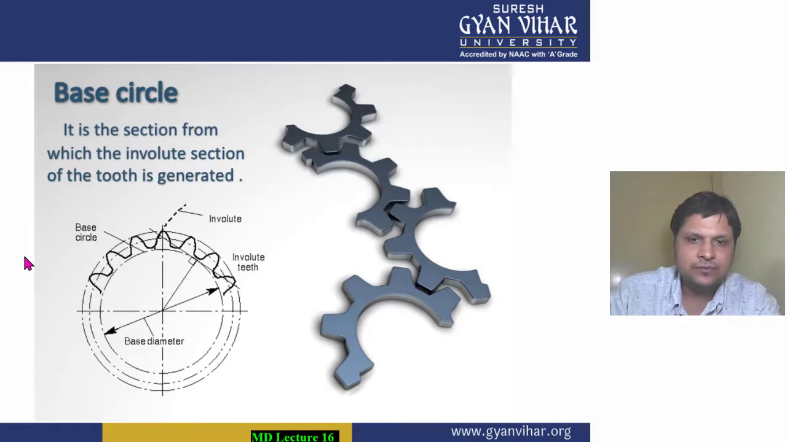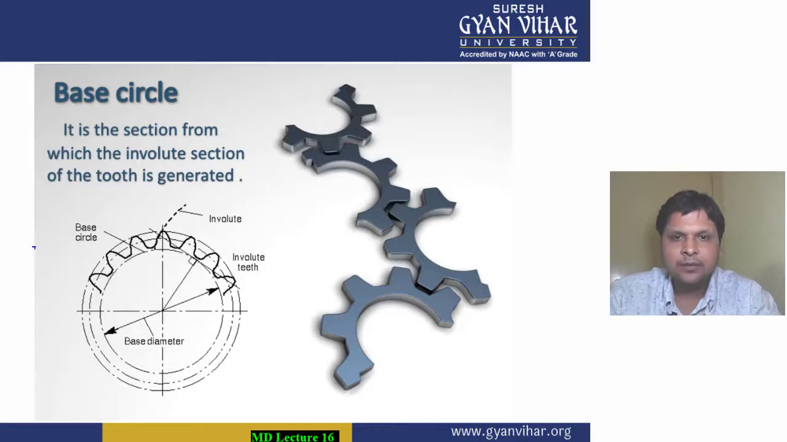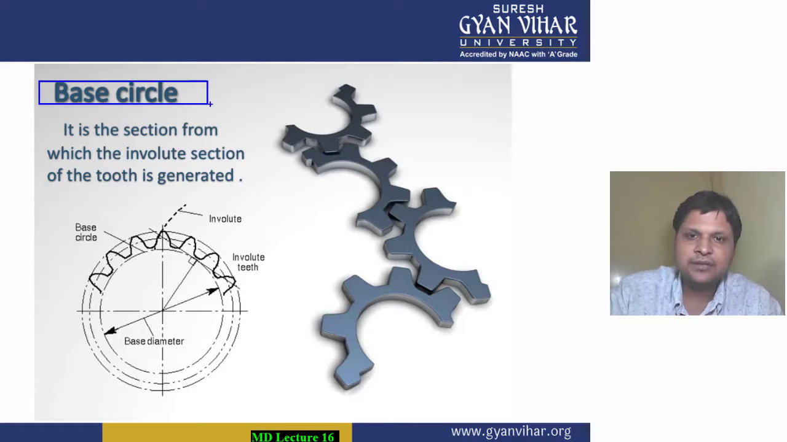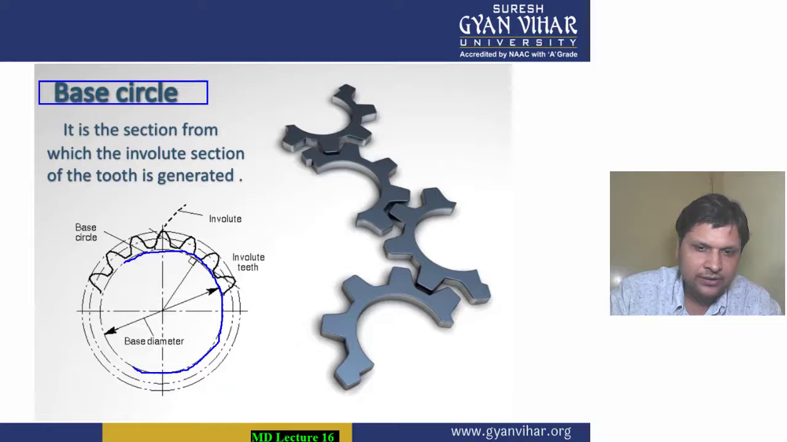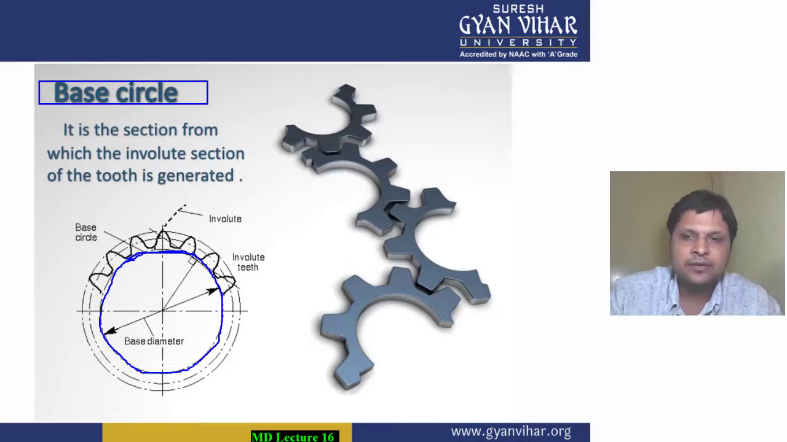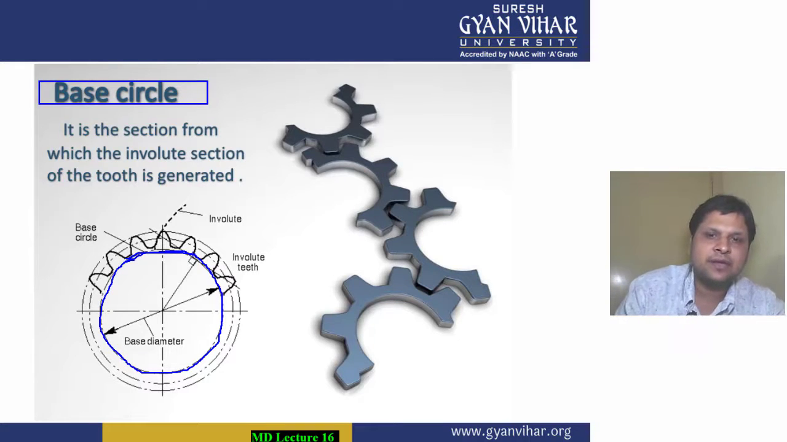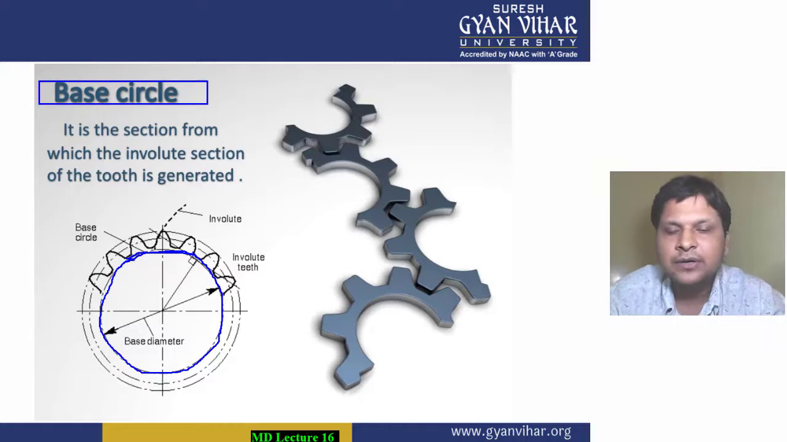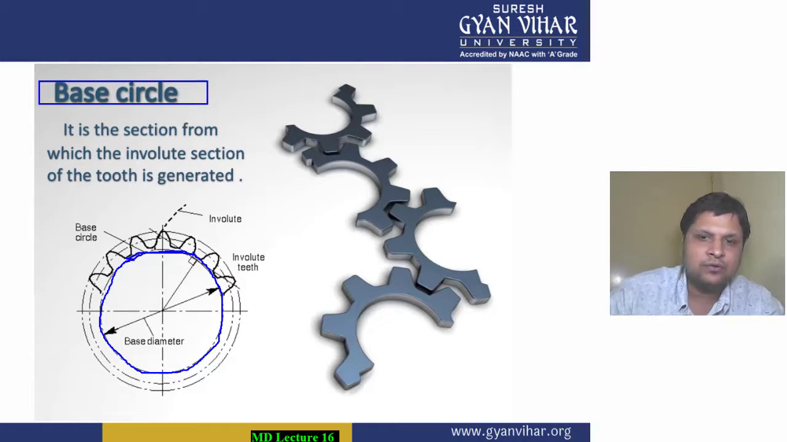Coming to the base circle, as I have told you, students, what is the base circle? It is the section from which the involute section of the tooth is generated. Means this particular smaller circle, which can be drawn from the point where the tooth starts. All right, so this circle is known as the base circle, and in other words we can say it is the section from which the involute of the tooth is generated. Involute of the tooth means this profile, the involute profile. This is the profile of the tooth.